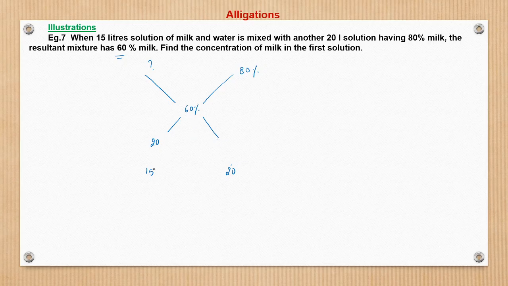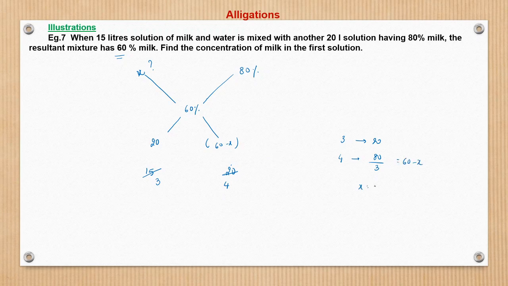Now see, 15 is to 20, this we can simplify to 3 is to 4. So let this difference be x. So this becomes 60 minus x. The ratio of 20 and 60 minus x is nothing but 3 is to 4 by the cross method. So if 3 represents 20, what should 4 represent? If 3 represents 20, 4 should represent 80 by 3, right? And 80 by 3 is nothing but 60 minus x.